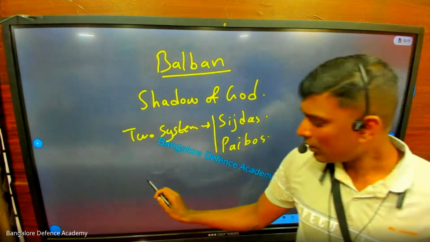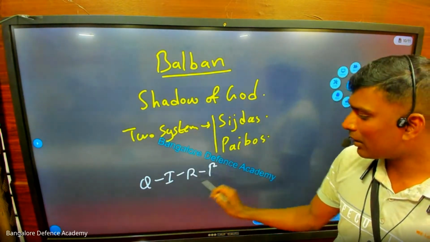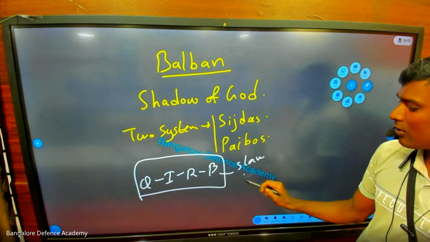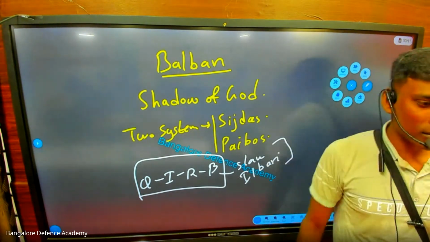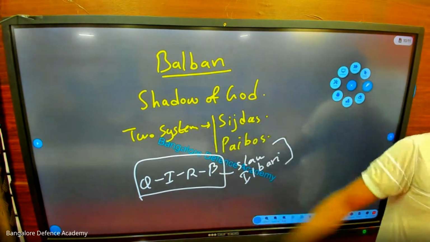Have you written this thing? That's it. See, look here. Qutbuddin Aibak, Iltutmish, Razia Sultana, Balban. These four are called the slave dynasty or Ilbari dynasty. We have successfully finished the slave dynasty and Ilbari dynasty. Any doubts here? Shall we revise now?